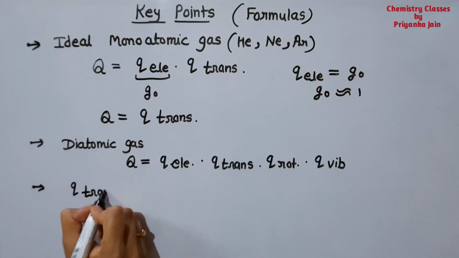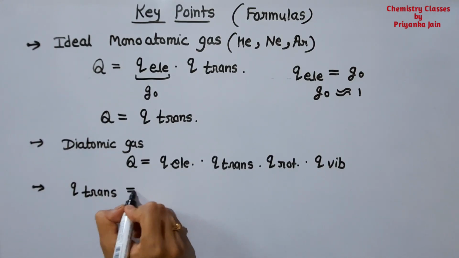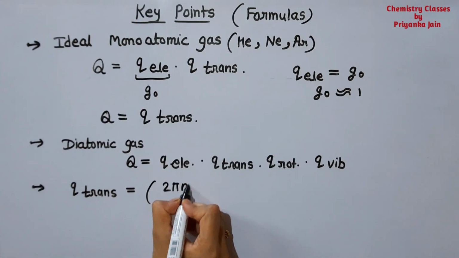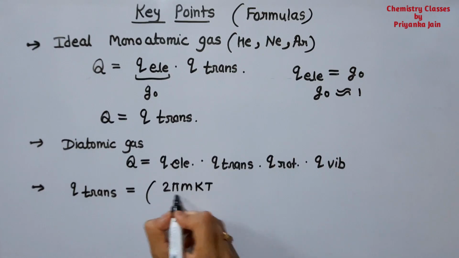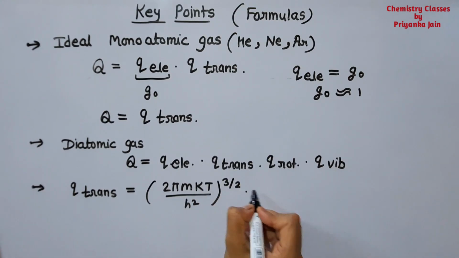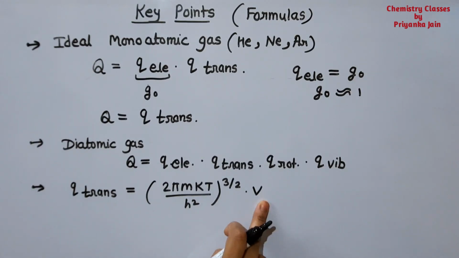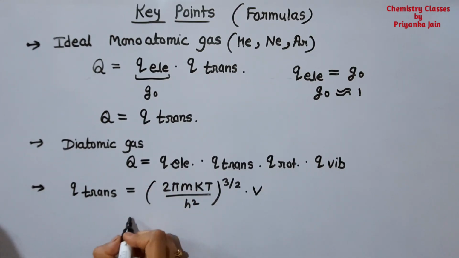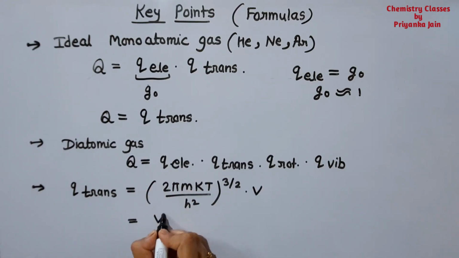So firstly, for the translational partition function, what is the formula? Q translational is equal to (2 pi m kT divided by h square) to the power 3 by 2 times V. Here V is the volume, and all the things you know: this is Planck's constant, Boltzmann constant, temperature, mass. This can also be written as V upon lambda cube. Here lambda is called the de Broglie wavelength.